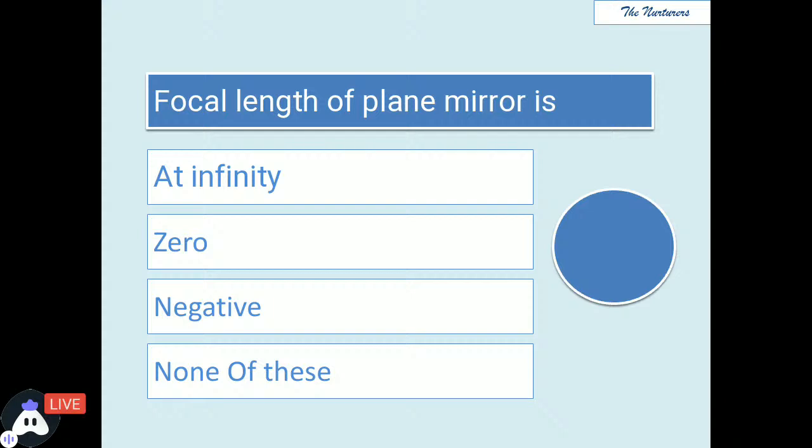The very first question is that the focal length of plane mirror is. You need to answer among the four options. And here your time starts. What is the focal length of the plane mirror? At infinity, 0, negative, or none of these?